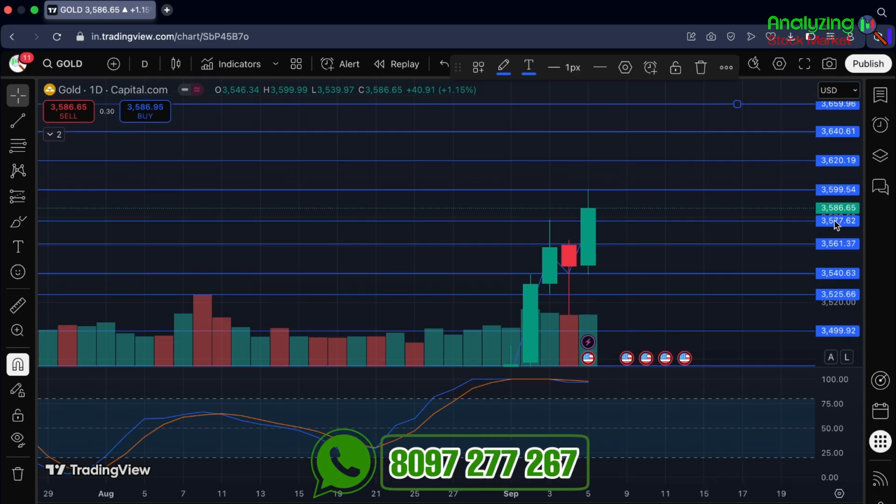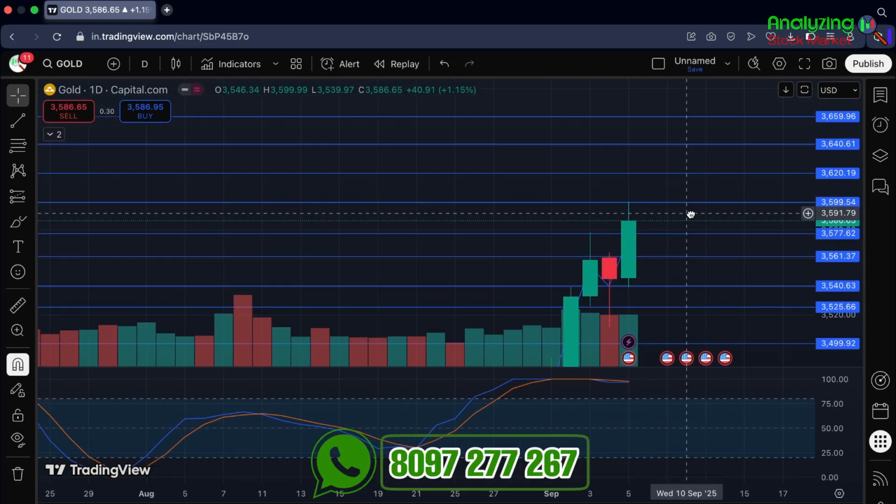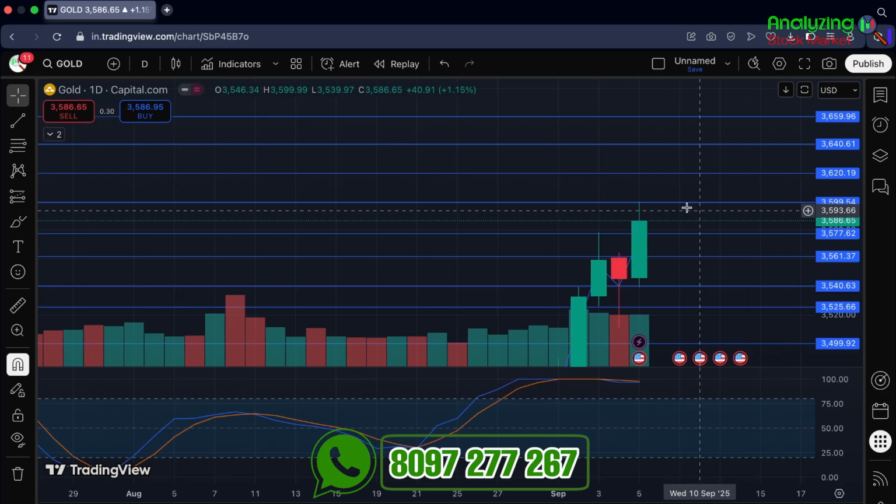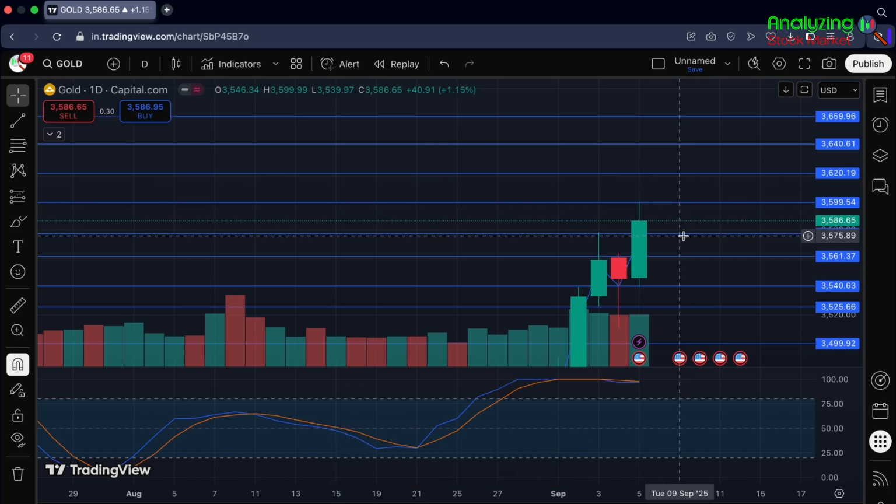So here I have marked some important support zone and resistance zone. Let's now talk about the closing. We can see 3586.65 was the closing. Here the direct support is 3577 and direct resistance is 3599. After direct support there is a support of 3561 and then 3540. After direct resistance there is a resistance of 3620 and then 3640. So these are important support zone and resistance zone that will help you to take better stop loss and target levels according to your bias.